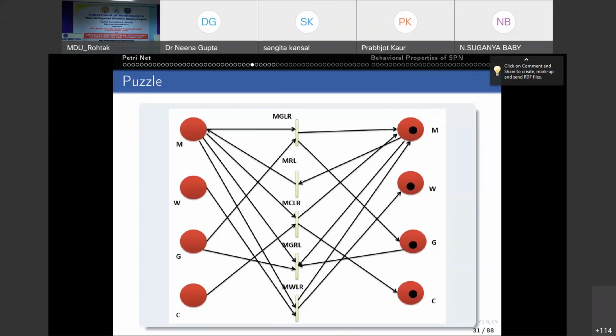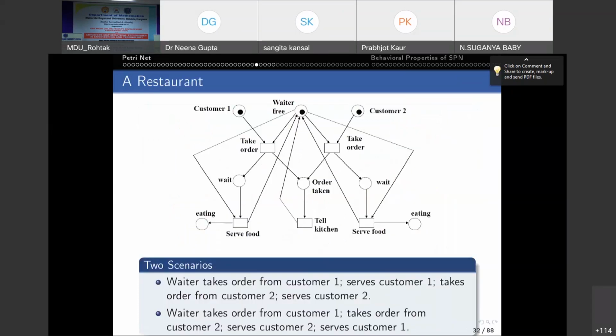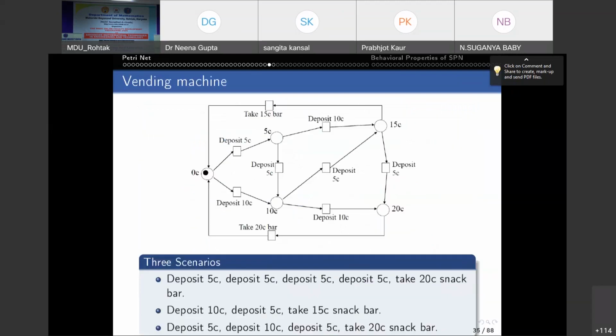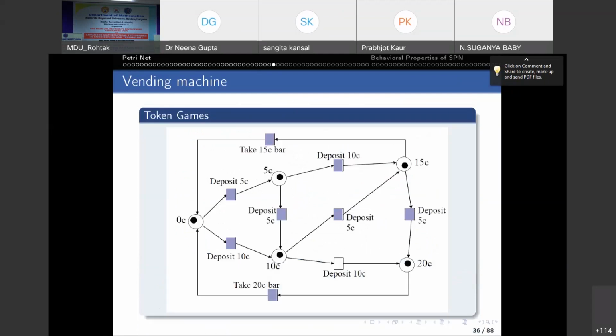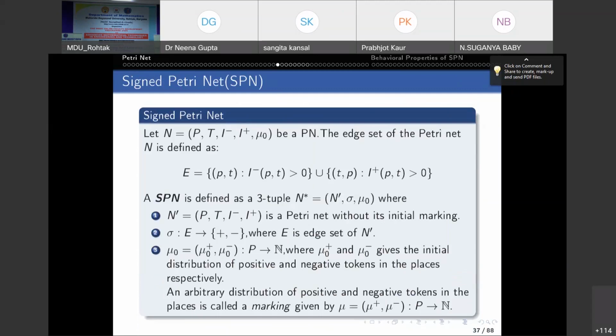So I've seen many applications of modeling through Petri nets. This is another example, and there are so many examples, such as a vending machine also. If you want these examples, I can give you the presentation. Now, come to the signed Petri net.